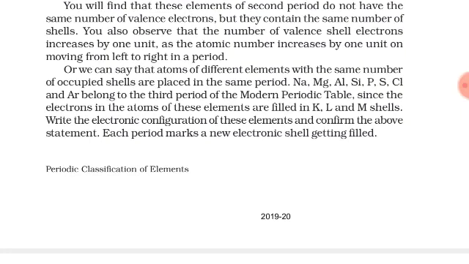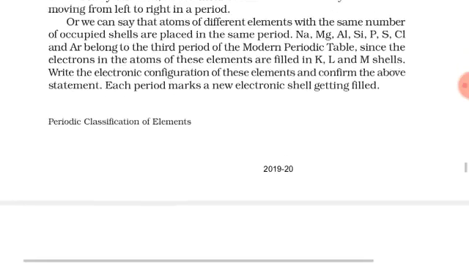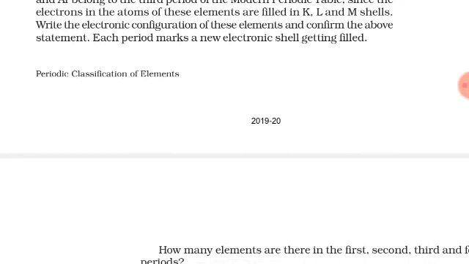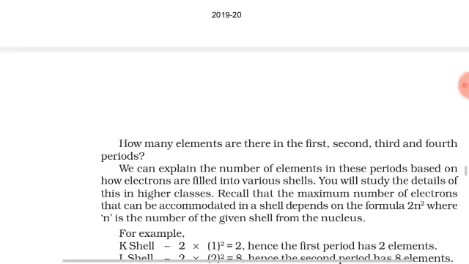Or we can say that atoms of different elements with the same number of occupied shells are placed in the same period. Sodium, magnesium, aluminium, all up to argon belong to the third period of the modern periodic table, since the electrons in the atoms of these elements are filled in K, L and M shells. So we can write the electronic configuration of the above and we can confirm it.